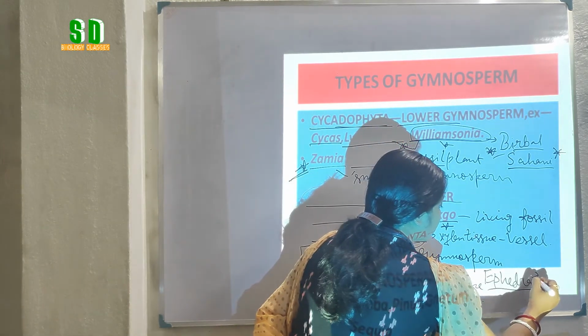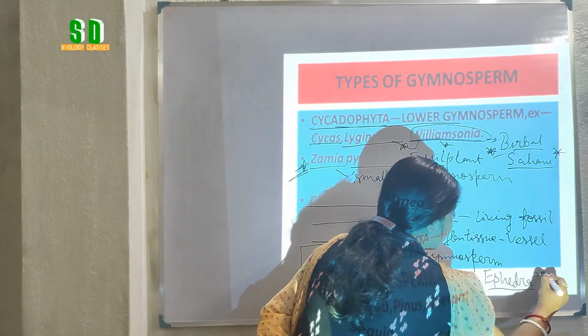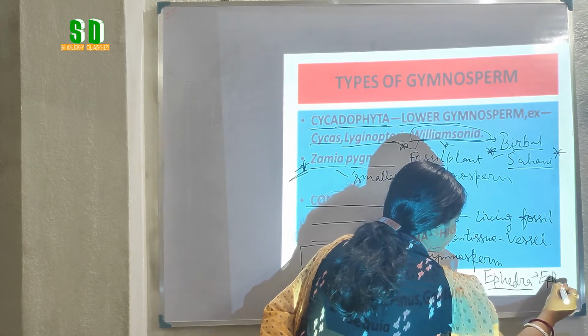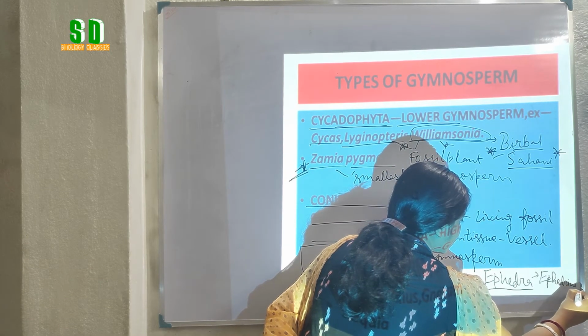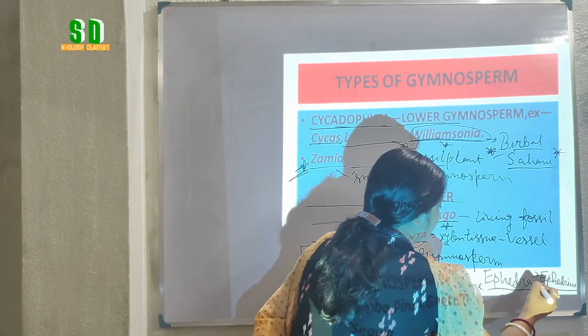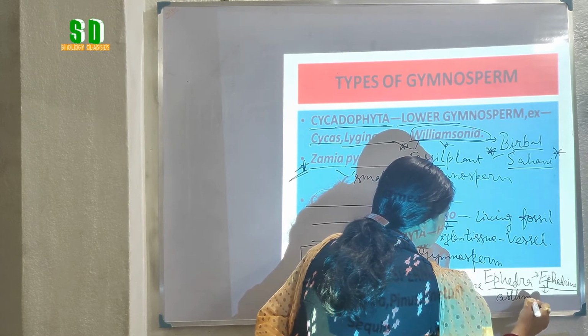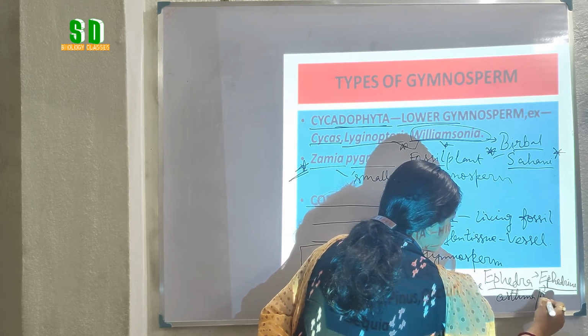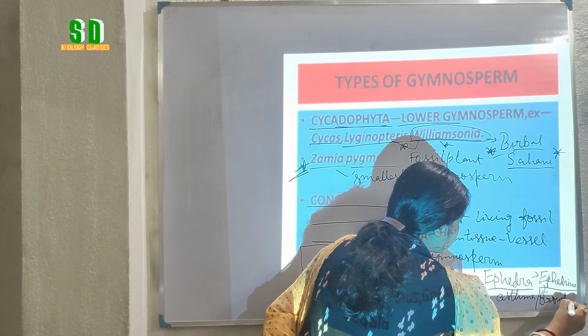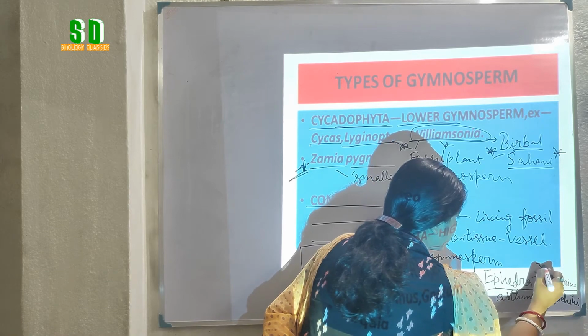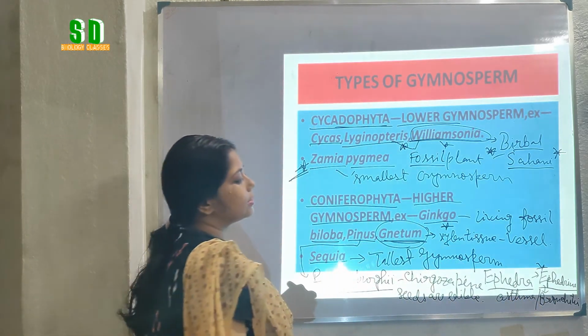It is also very important medicinally. Ephedrine, a medicine obtained from Ephedra, is used for asthma or bronchitis. So remember all this information.